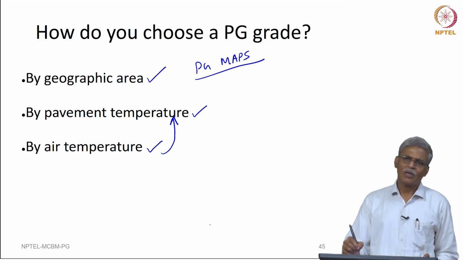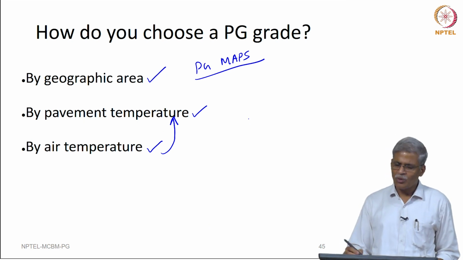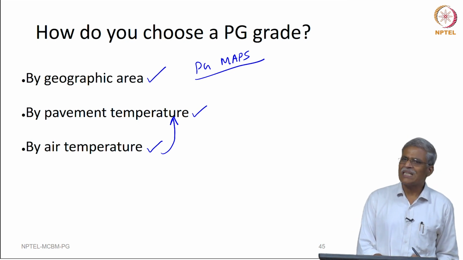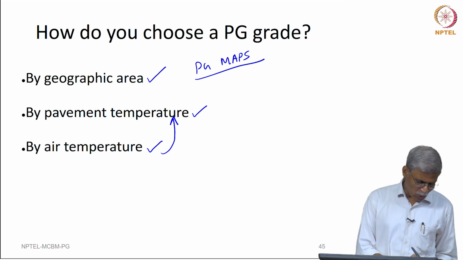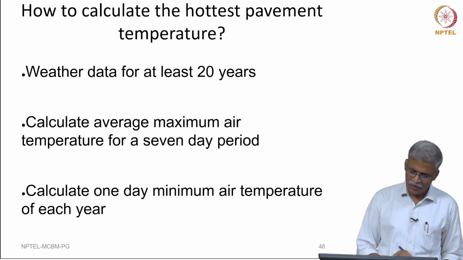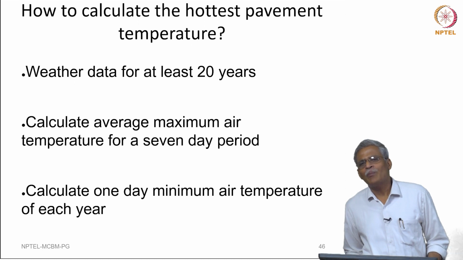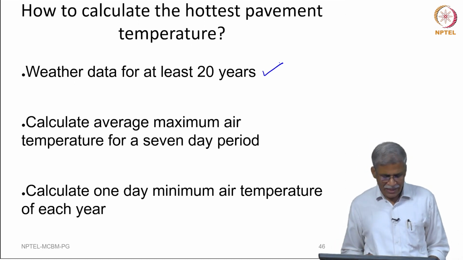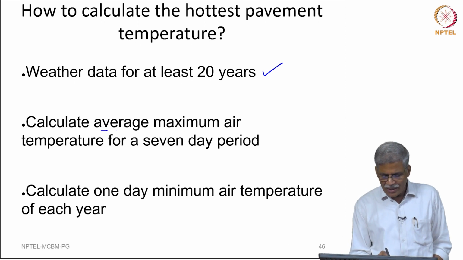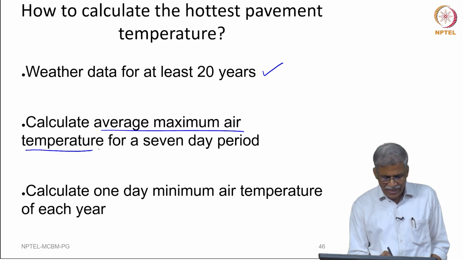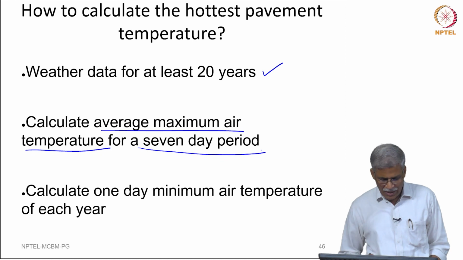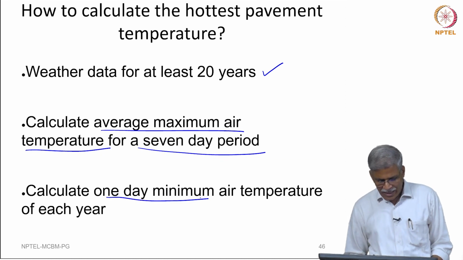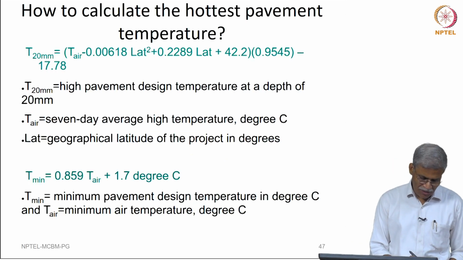Of course, whatever I am discussing is valid mostly for the North American and the European condition. We have not come to a stage in India in which we can actually show this kind of weather map. So, how do we really compute the hottest pavement temperature? We need at least weather data for 20 years, and we calculate the average maximum air temperature for a 7-day period, and then we calculate the 1-day minimum air temperature for each year.